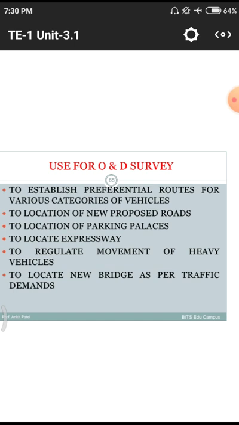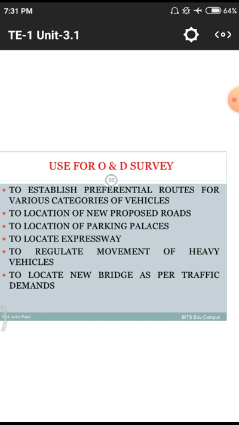Regulate the movement of heavy vehicles. That means whenever there is a movement of heavy vehicles on a particular road, it automatically causes a large amount of disturbance to the passengers behind, who have to wait a huge amount of time to overtake the large vehicle. So in particular places there will be strict rules to avoid these heavy vehicles and to control the traffic and delay studies.